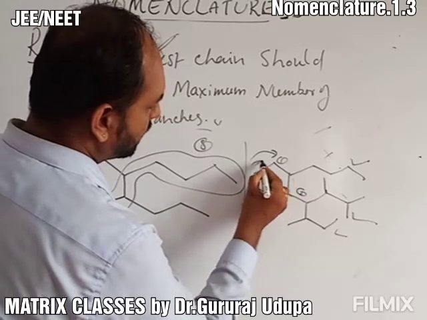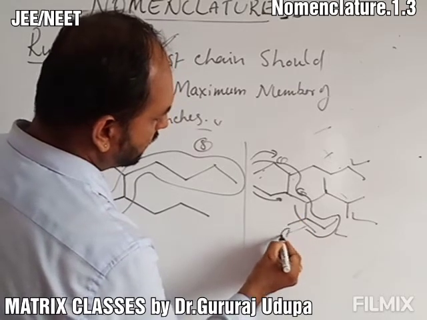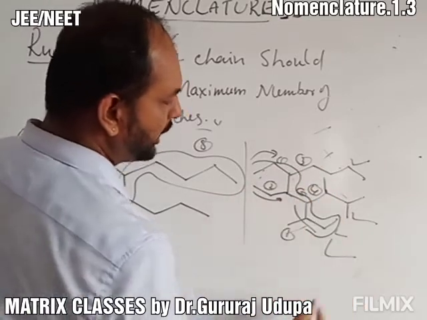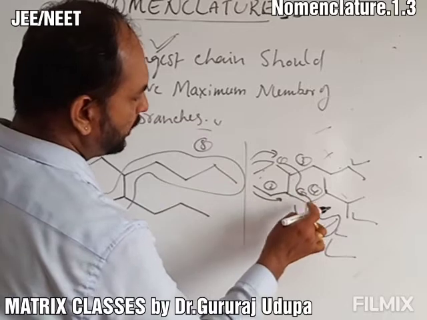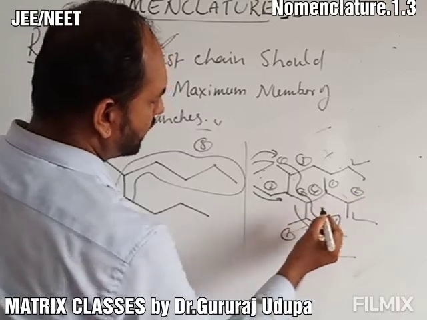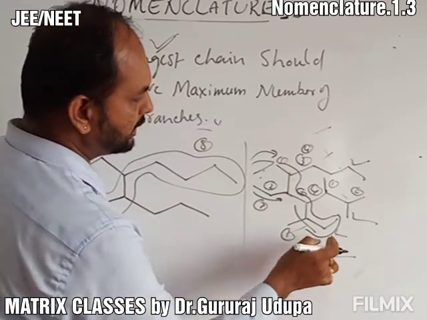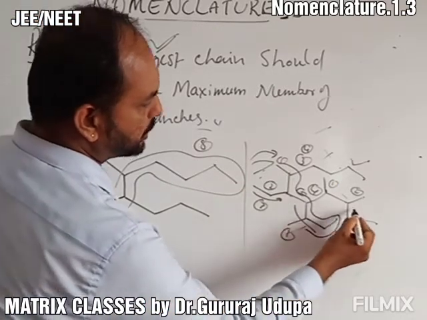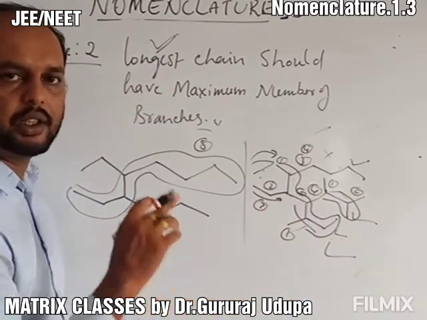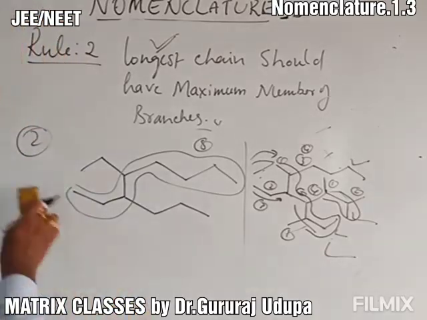Sorry, if I take this, I am getting 1 branch, 2 branch, 3 branch, 4 branch. So this is your right answer. If I go 1, 2, 3, 4, 5, 6, 7, 8, I am getting 1 branch, 2 branch, 3 branch, 4 branch. Either you can take this or this. So both are possible. But ensure that your longest chain has the maximum number of branches. Hope you understood.